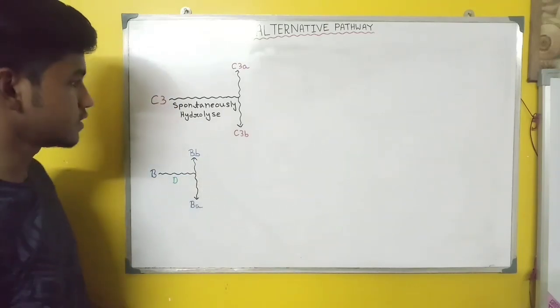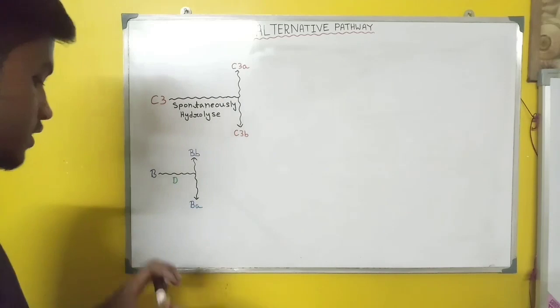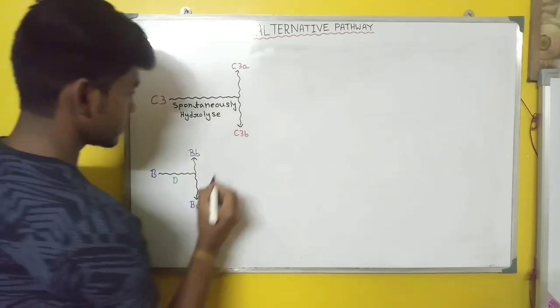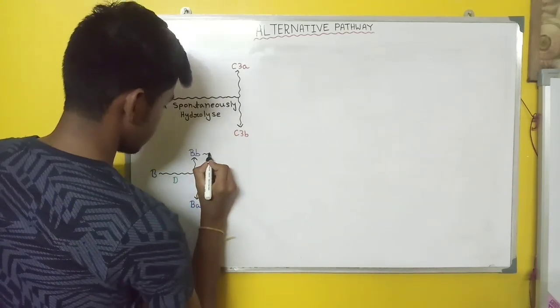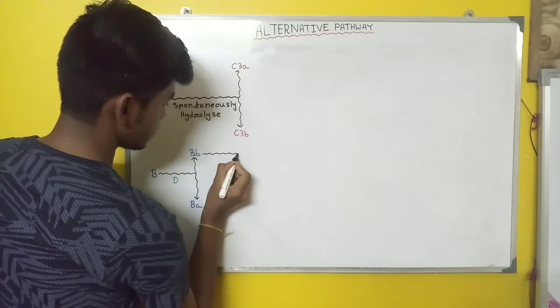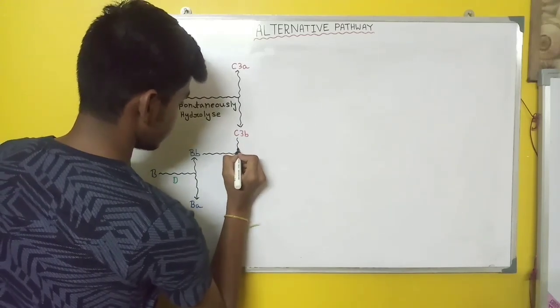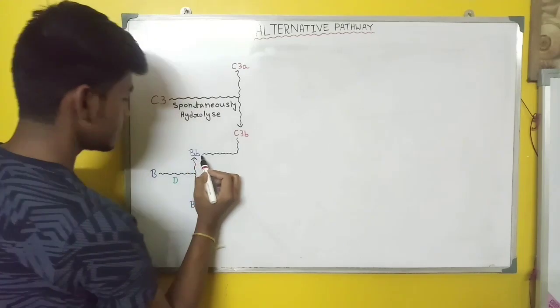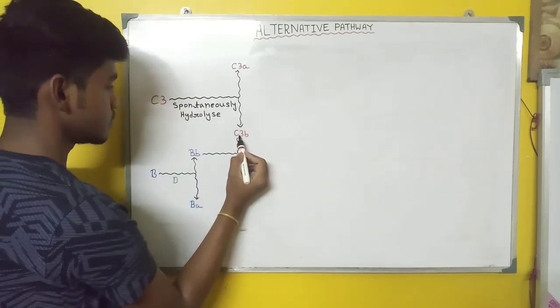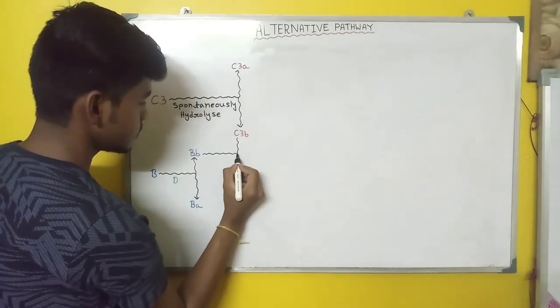And in the next step we will see that the capital B small b will attach with the C3b.